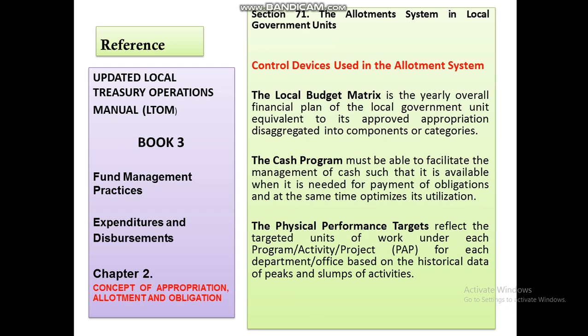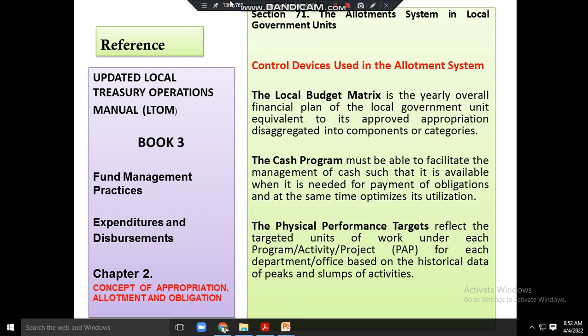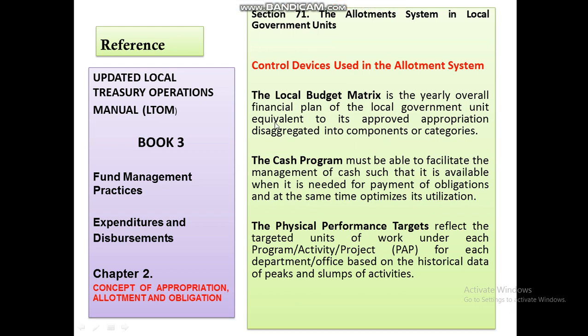Kung matatanong po tayo soon, what is the another term for this so-called annual approved appropriation? Local budget matrix. The cash program must be able to facilitate the management of cash that is available when it's needed for payment of obligation at the same time optimizes its utilization. Okay? Pag cash ang pinag-usapan, cash program po yung hanapin nating allotment system control device.